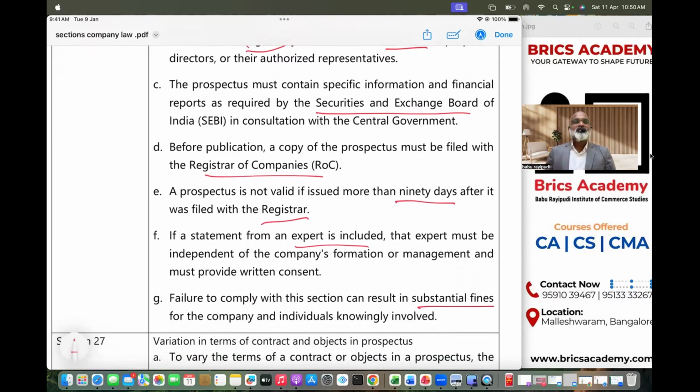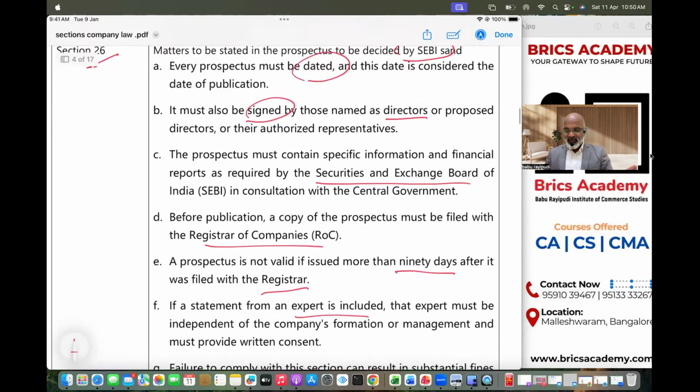So what it says clearly is, it should be dated, signed, have contents according to SEBI, and be filed with ROC. After it is filed to ROC, it has to be utilized by the company by issuing it to the public within 90 days. If it fails to follow these compliances, yes, there are penalties, and the expert consent statement should be given as it is. So today's sections: Section 23 is about issue of securities, 24 is about regulation by SEBI and company law, 25 is about deemed prospectus, and 26 is about contents of the prospectus. Am I clear?